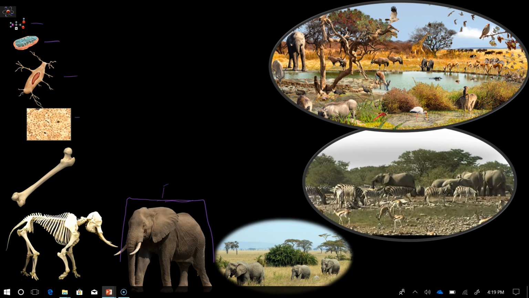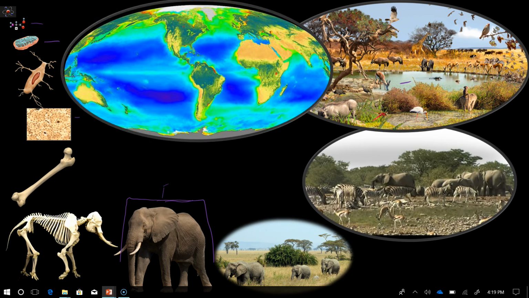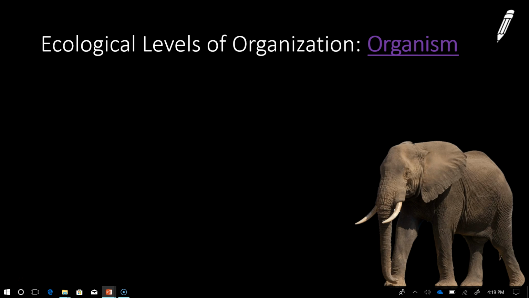The ecosystem, in short, is all living and non-living things. So for this ecosystem, I would not only study the life, I would study the non-life, such as the water, the amount of sun, the temperature, the humidity, the pH of the soil, non-living things as well. And lastly, we have the biosphere. The biosphere is anywhere on planet Earth that is able to support life. So let's take a closer look at each of these levels in ecology.